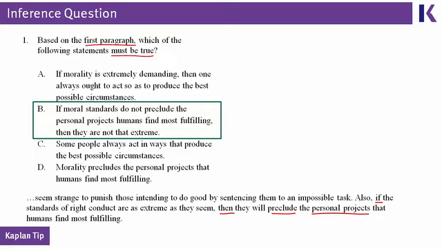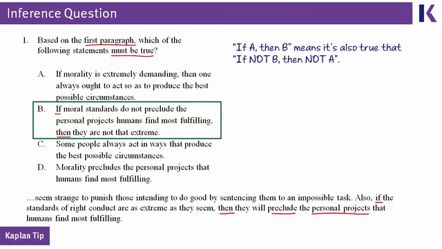Because both the passage and the correct answer form an if-then statement. One rule of logic that the MCAT is going to expect you to know, and this is also summarized in the Kaplan tip at the bottom of your page, is if A then B implies what's called the contrapositive of that statement. In other words, it implies if not B, then not A. So if I say to you, if I'm hungry, then I will go to lunch, then the MCAT expects you to understand that that means if I'm not going to lunch, then I must not be hungry. It's a swapping of the 2 terms and a negation of them.